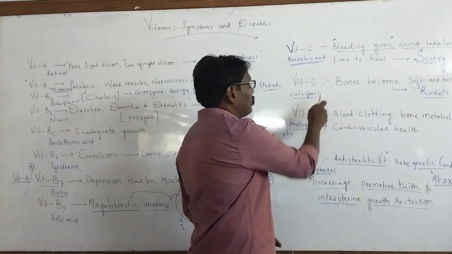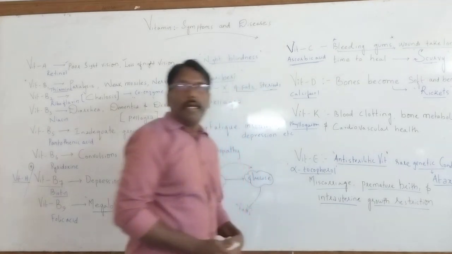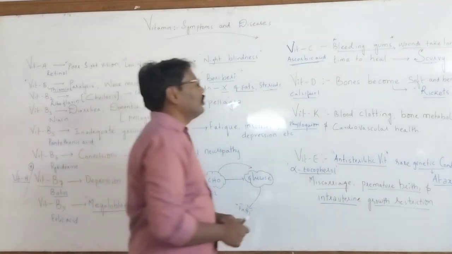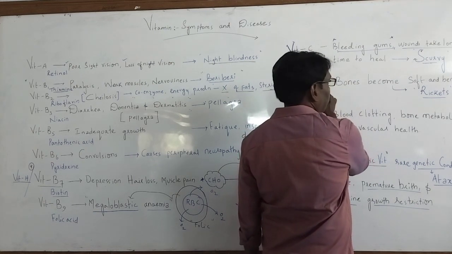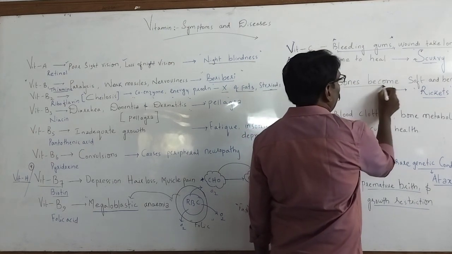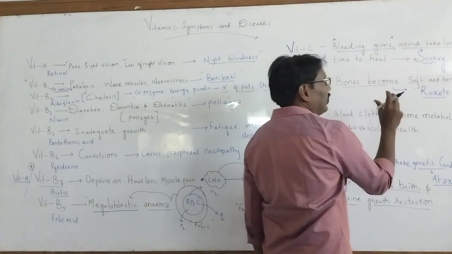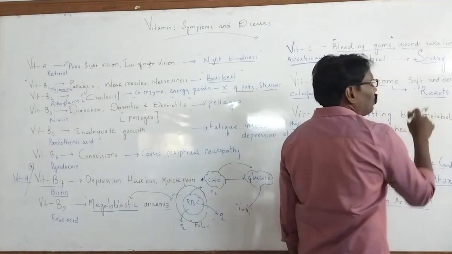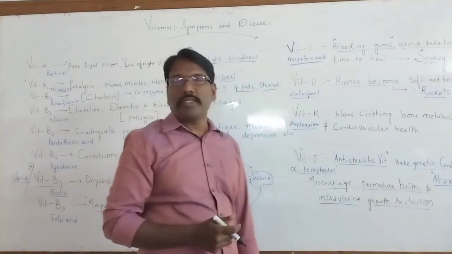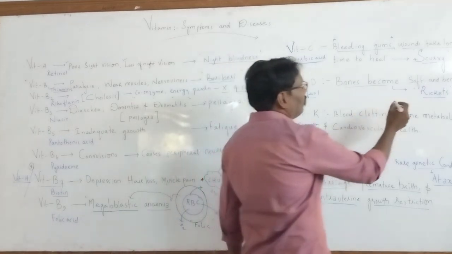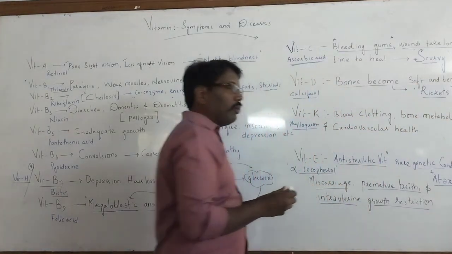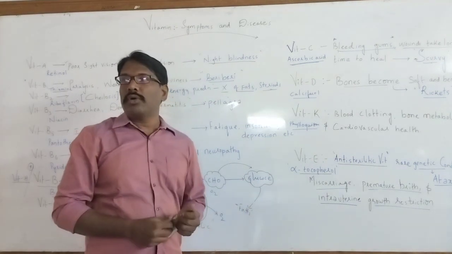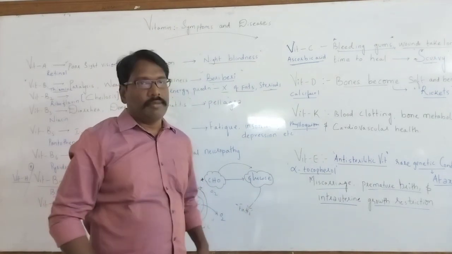It is also known by the scientific name calciferol. If there is a deficiency of vitamin D, bones become soft and bent, and they break easily. Such symptoms we call rickets. So to overcome the problem of rickets, we need to take vitamin D regularly.